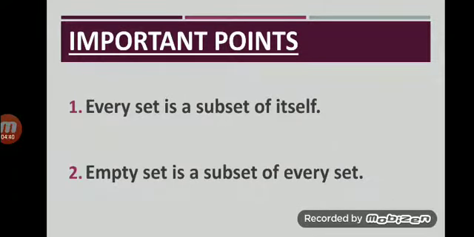Next are some important points about the subset. Every set has at least two subsets. Number 1, set itself and number 2, empty set. So the points are every set is a subset of itself and empty set is a subset of every set. These points are important with the objective point of view.